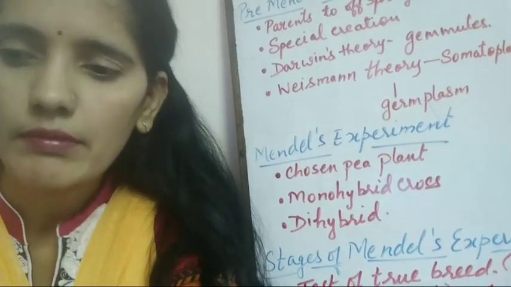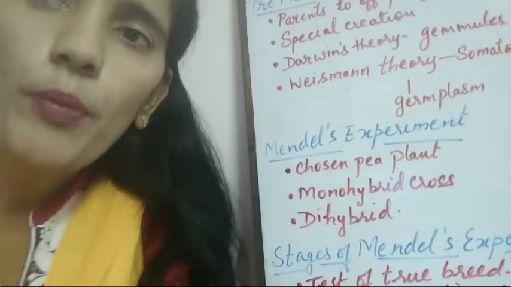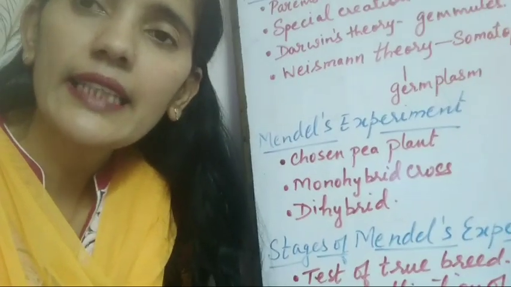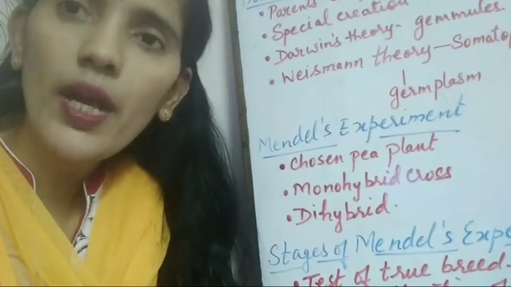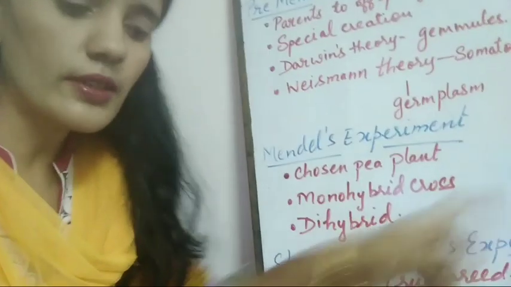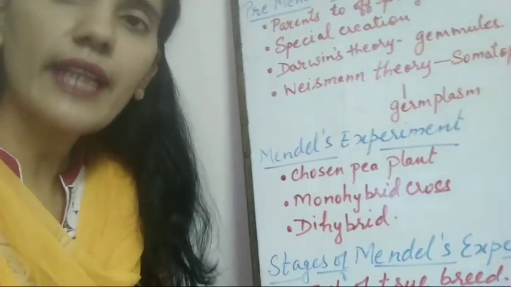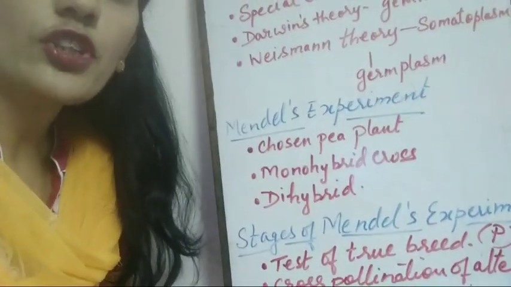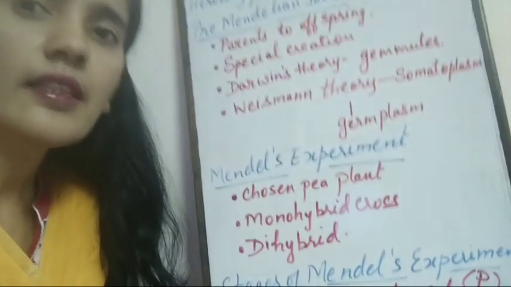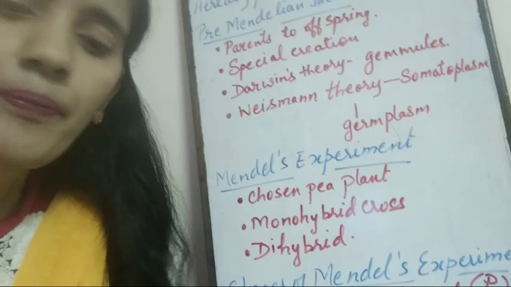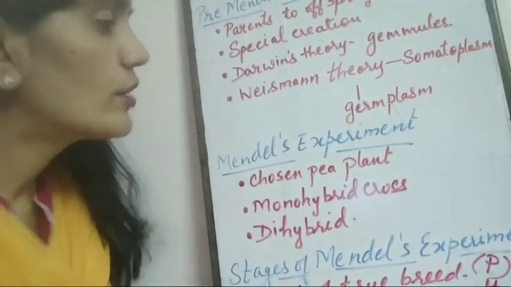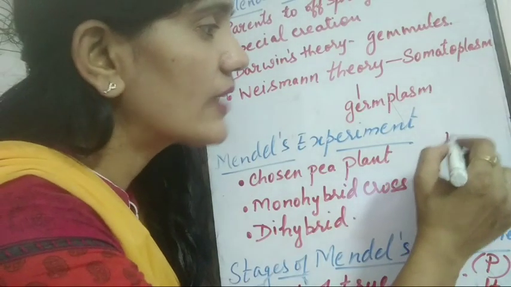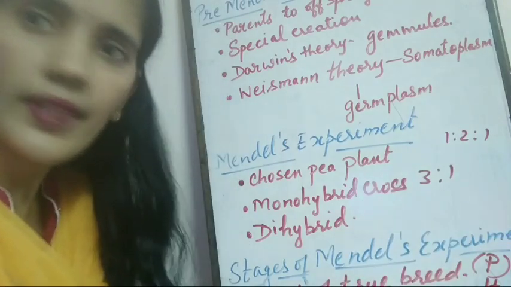Now, what is the result? He has conducted monohybrid and dihybrid crosses both, and on the basis of that, he has given the ratios. In the monohybrid cross, whatever character he is studying, in the F2 generation he got the phenotypic ratio of 3:1 and the genotypic ratio of 1:2:1.